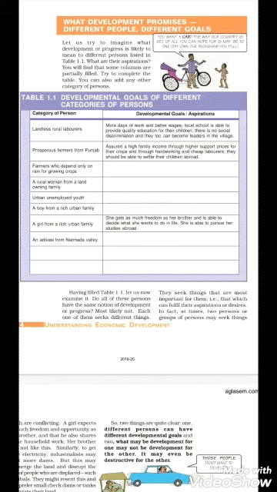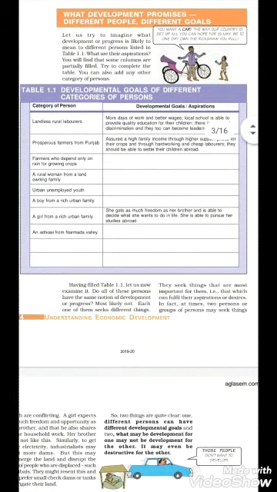For example, a landless labor may want better wage to lead a better life, whereas on the other hand we will see a rickshaw puller may seek some security of work for a regular income. So the landless labor has his own developmental goal, whereas the rickshaw puller has his own developmental goal.